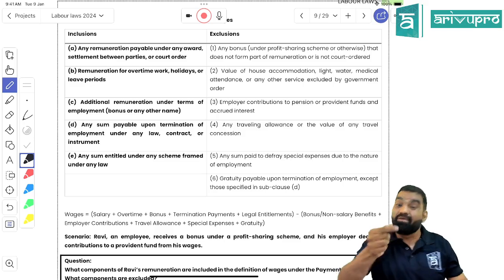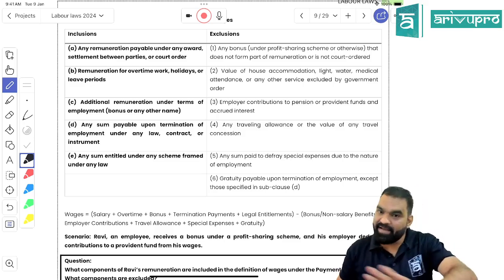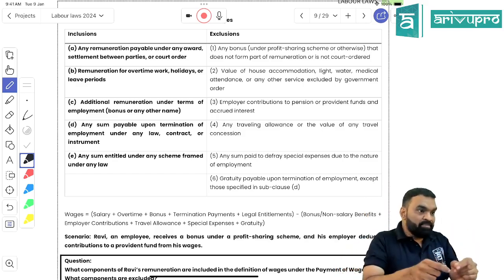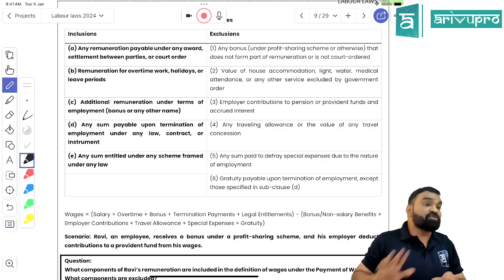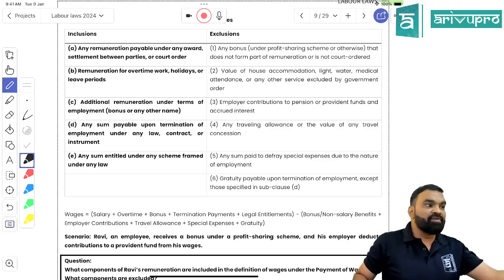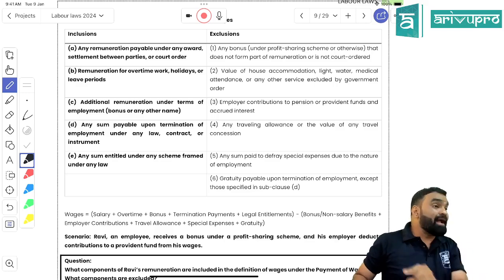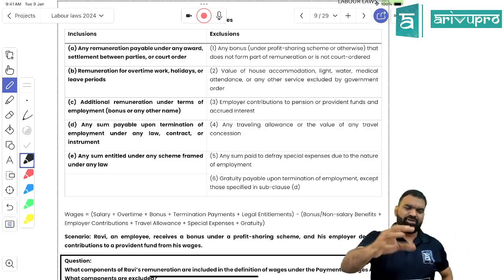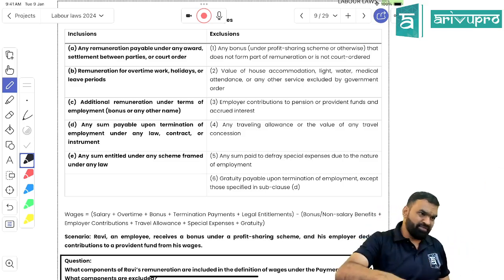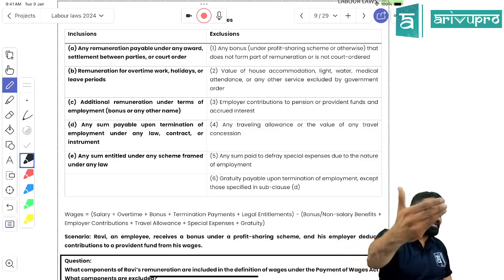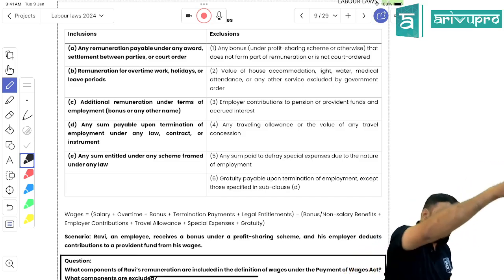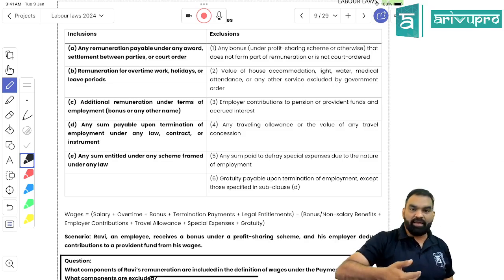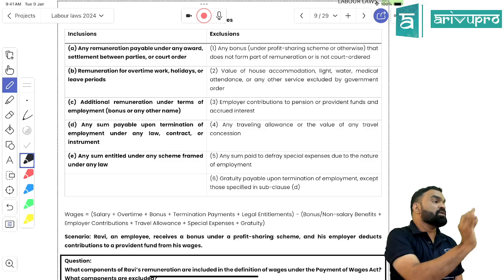Yes, because on that term, the Payment of Wages Act would not be applicable, right? But if salary-based bonus is part of wages, can I pay it at my own convenience? No, because on that the Payment of Wages Act will be applicable. Is it simple? I'm not teaching you the basic definitions, I'm trying to make you understand how this definition works, right? Otherwise, what is the need if I just make a plain reading? Got my point? Is it clear?